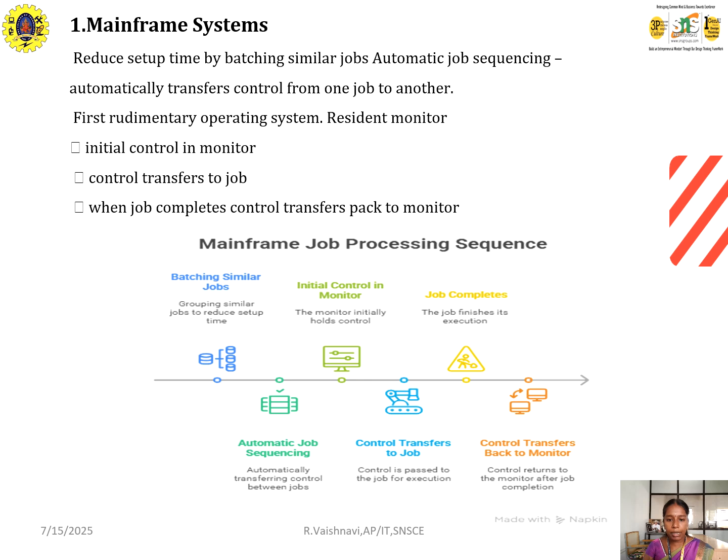Here we have the diagrammatic explanation for the mainframe computer. These are the processes. Here we have batching similar process, and then initial control in monitor. Third one, job completes, and fourth one will be the automatic job sequencing, and then it transfers the control to jobs, and it will transfer the control back to the monitor. These are the jobs in mainframe computers.